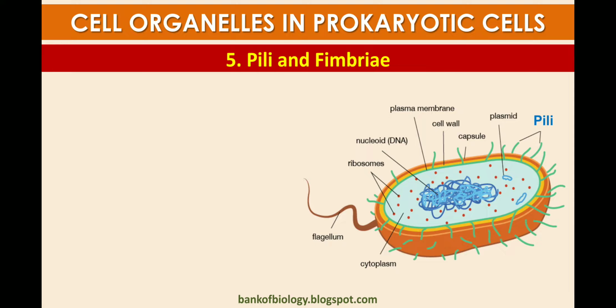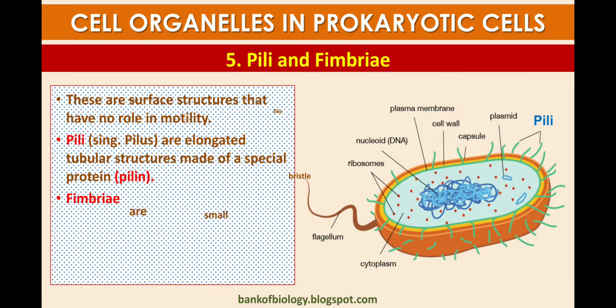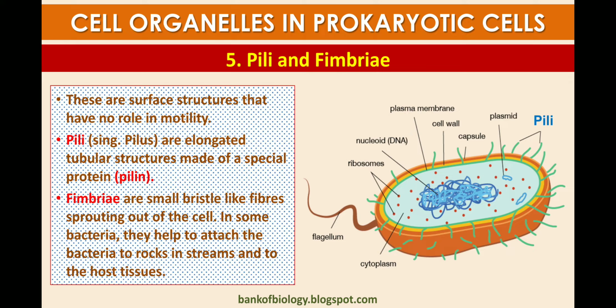Now the fifth component present in the prokaryotic cell is the pili and fimbriae. These are surface structures that have no role in motility. Pili are elongated tubular structures made up of a special protein called pilin. Fimbriae are small bristle-like fibers sprouting out of the cell. In some bacteria, they help to attach the bacteria to rocks in streams and to host tissue.